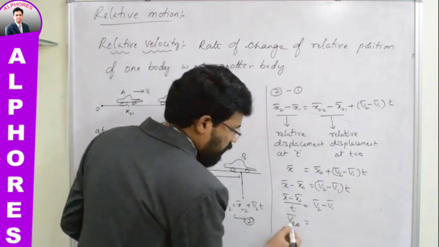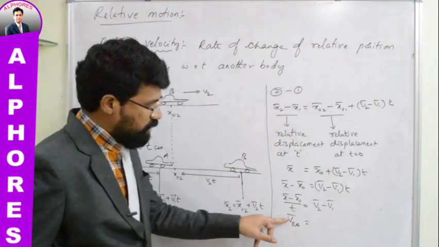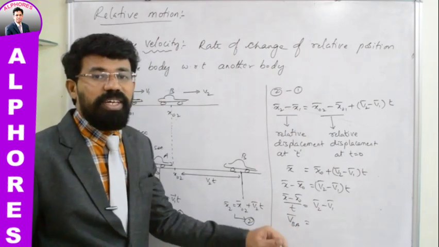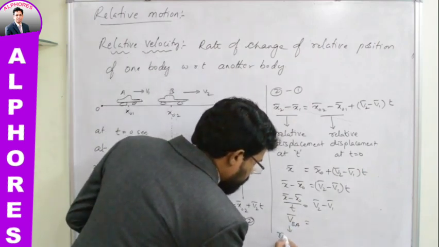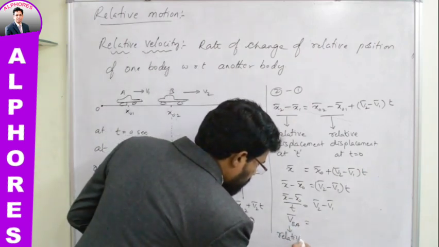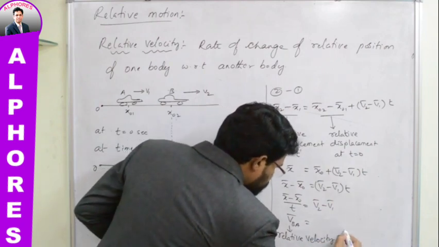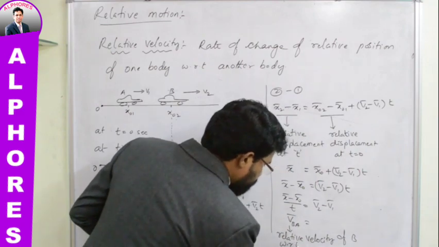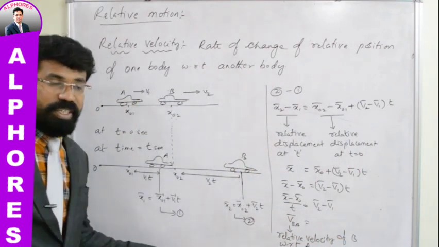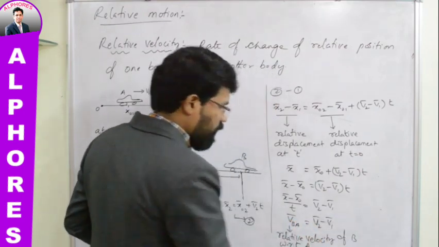VBA bar means relative velocity of B with respect to A. That's how we read it, and this can be written as V2 bar minus V1 bar.